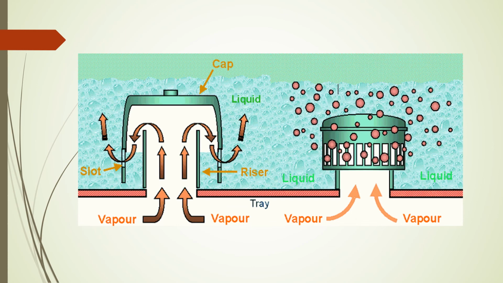So this is the figure of a bubble cap tray. Here we have a vapor, and this vapor passes from bottom to top, right? And this is the cap and this is the riser. In the space between, the vapor passes through the liquid like bubbles, and we have liquids, right? Like this type. This is the view of inside and this is the view of outside.